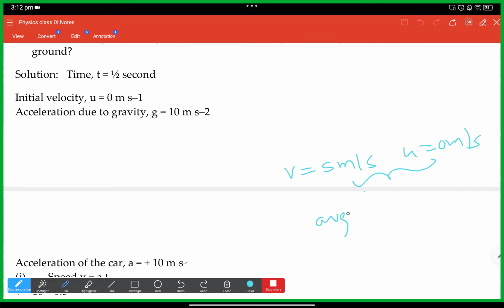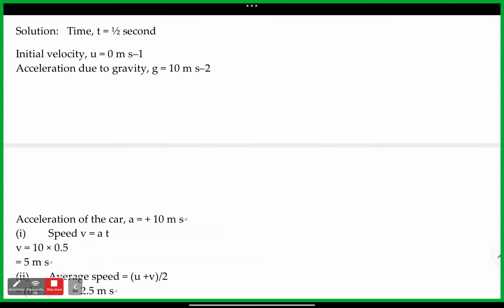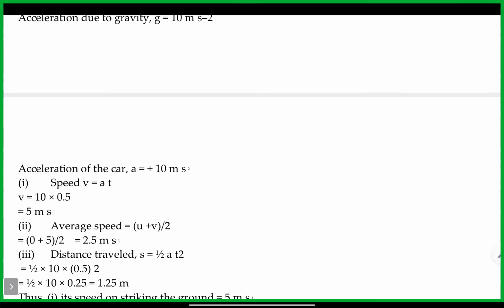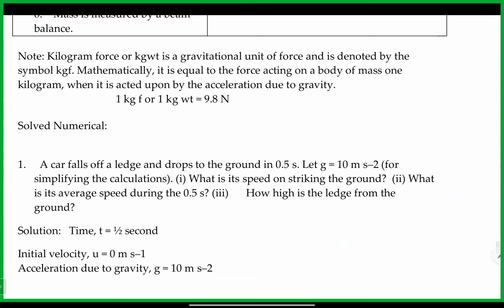Okay. Average velocity is equal to v plus u by 2, which is 5 plus 0 by 2, which is 5 by 2, which is 2.5 meters per second. The one with total distance by total time we can also look at, but here we don't know the total distance, so that's why. Yes, sir. Okay, correct.